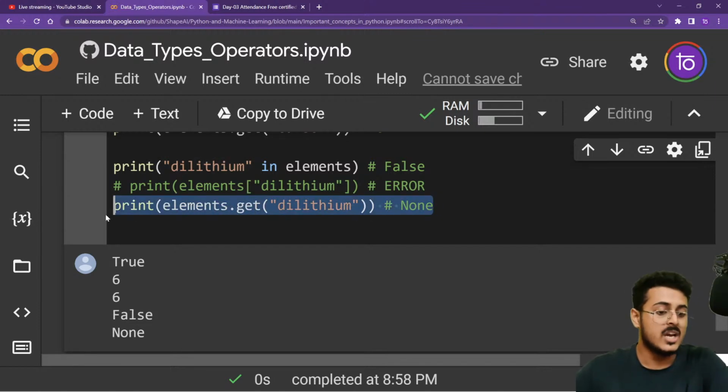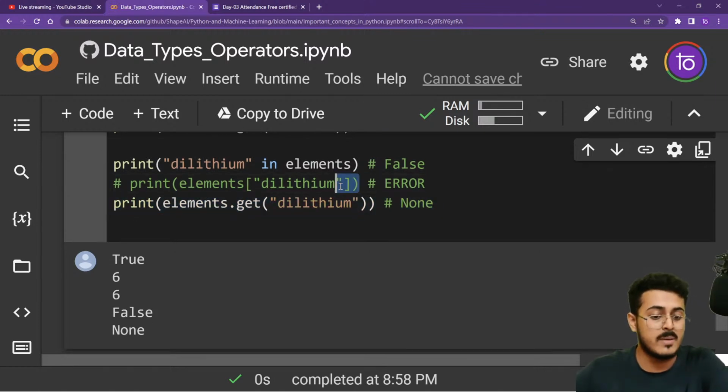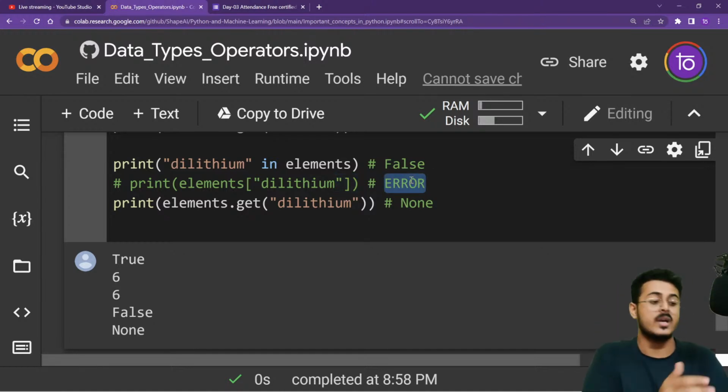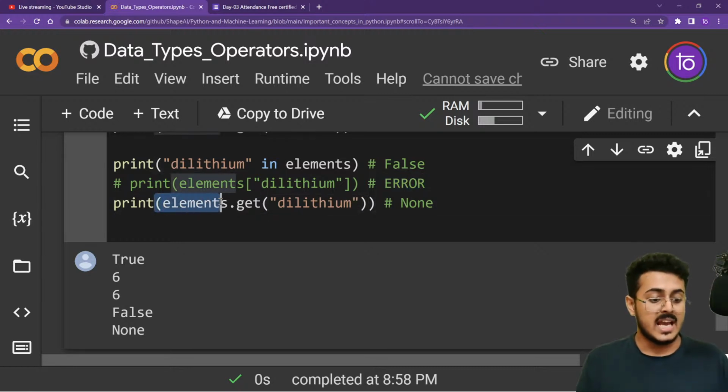Do not use square brackets, because you're getting an error, and that will stop your code. You never want your code to stop, guys, at any point of time. So you always want to use elements.get delirium, so that you are getting none.